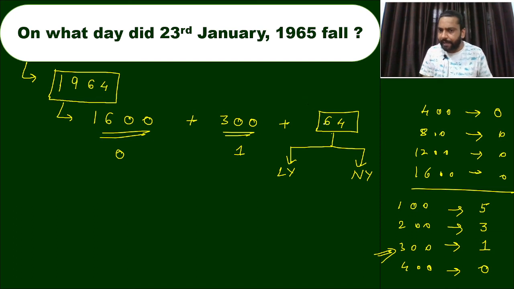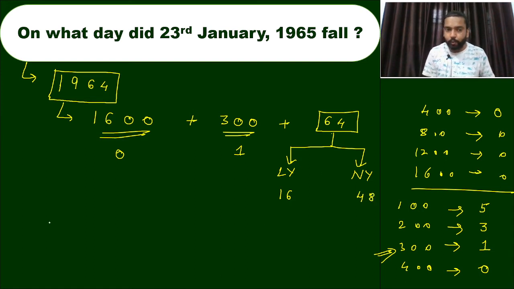If we divide 64 by 4, we get quotient 16, and that is the number of leap years. We subtract 16 from 64, we have 48, that is normal years.